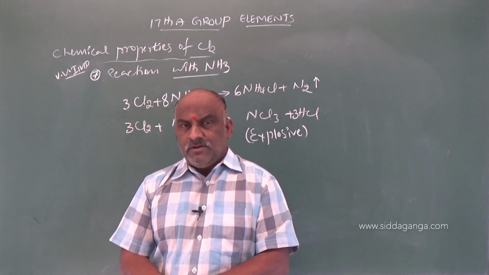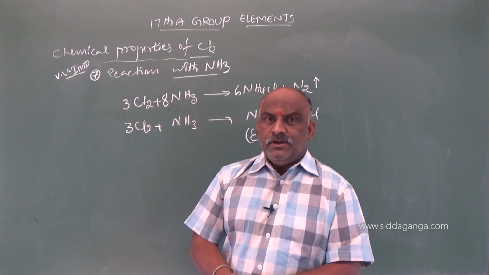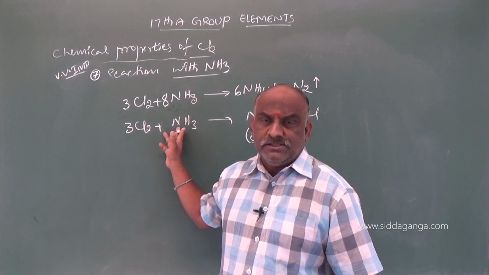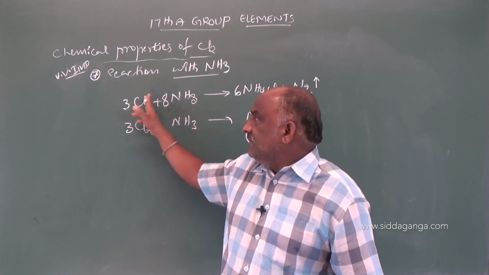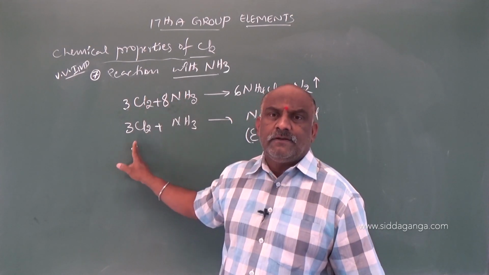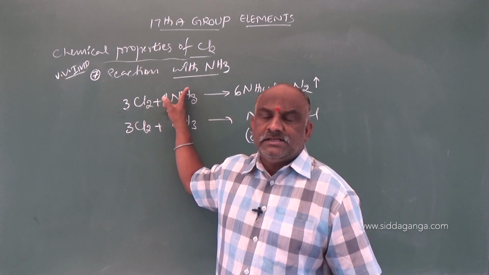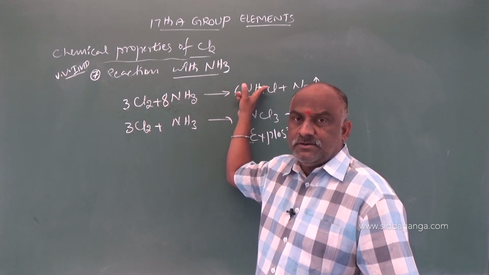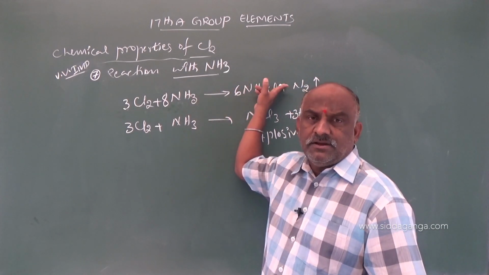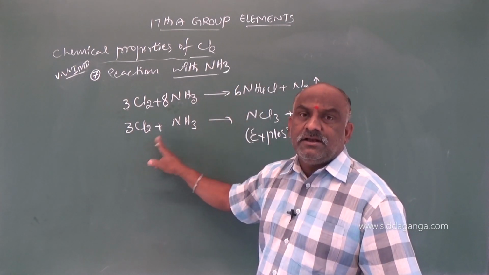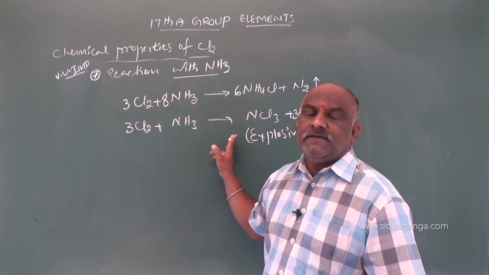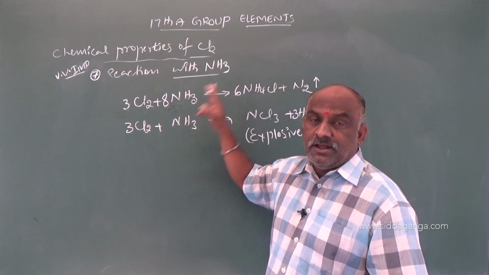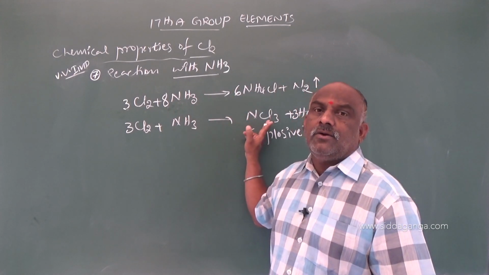In case number 1, 8 molecules of ammonia will be there. In case number 2, 1 molecule of ammonia is there. Clear? So in this case ammonia is in excess, in this case chlorine is in excess. If ammonia is in excess, what is the answer? Ammonium chloride plus nitrogen. If chlorine is in excess, nitrogen trichloride. Excess of ammonia, nitrogen only. Excess of chlorine, nitrogen trichloride.